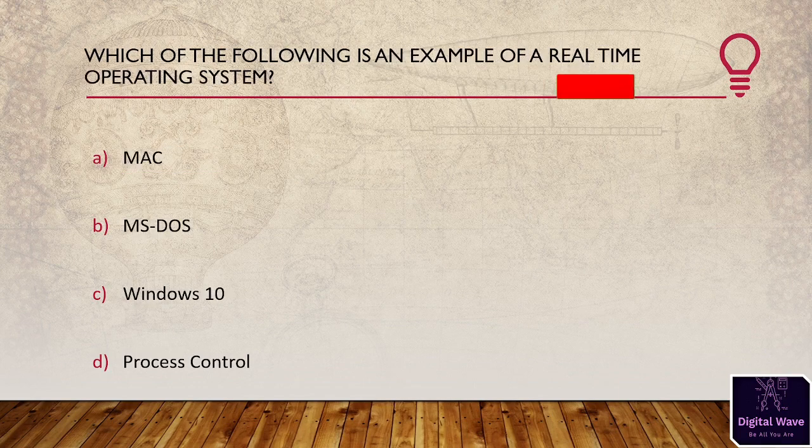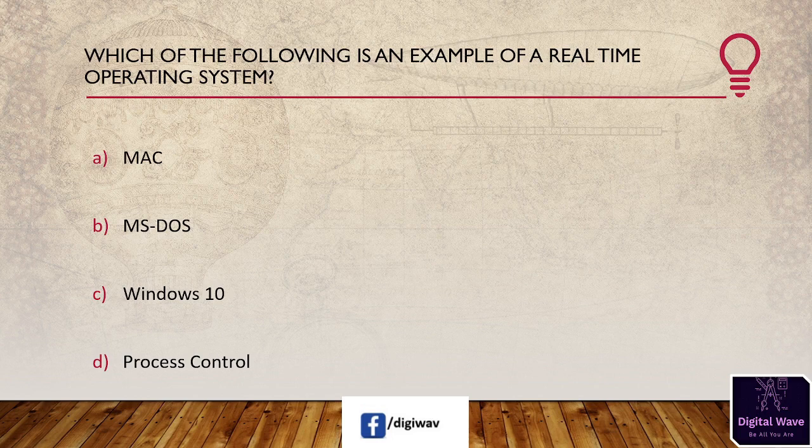Now the next question is, which of the following is an example of a real-time operating system? First option is Mac, second one is MS-DOS, third one is Windows 10, and the last one is process control. The right answer will be process control. Process control is the best example of a real-time operating system.